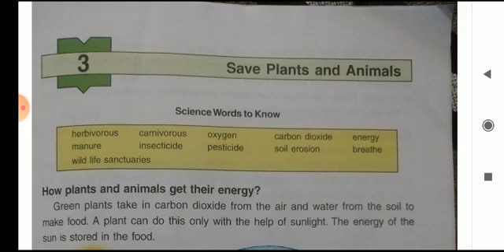So the chapter name is Save Plants and Animals. By the title we can understand that in this chapter we learn about how we can save different kinds of plants and animals.